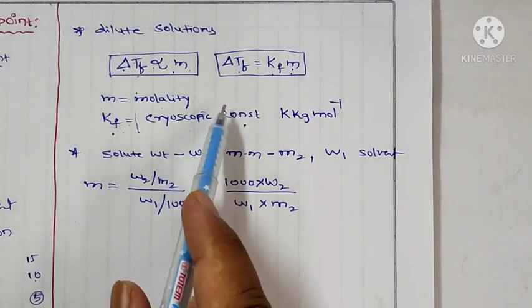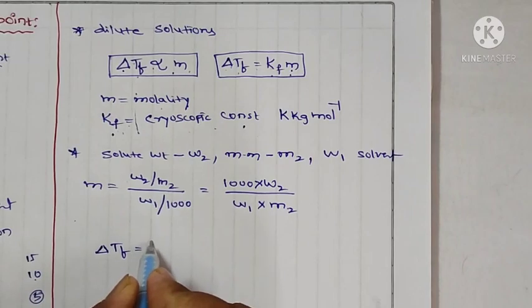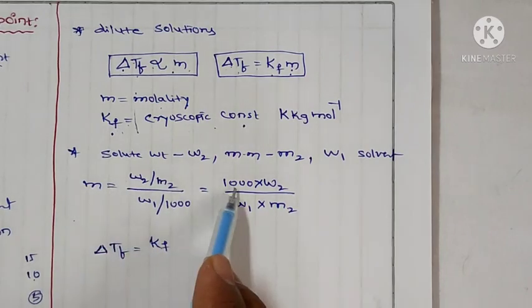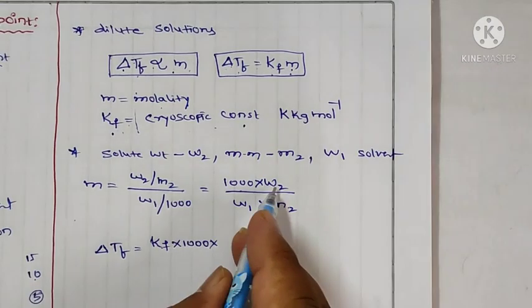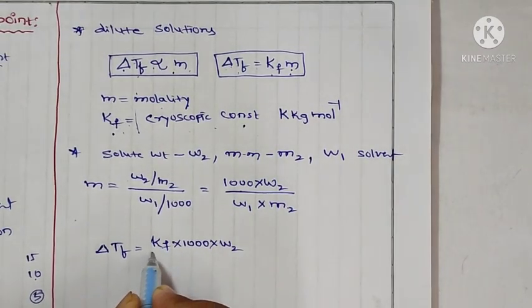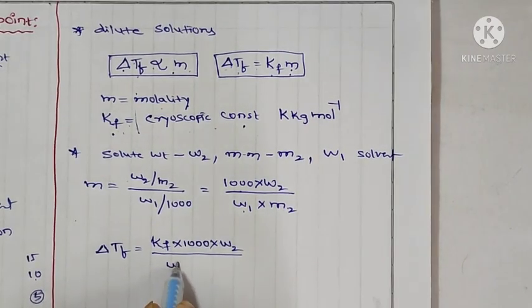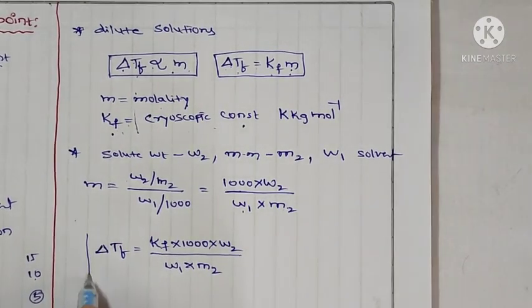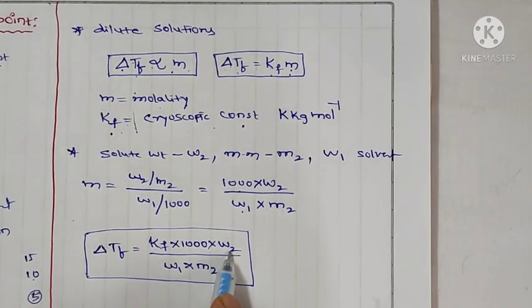And from the above equation, delta Tf is equal to Kf into m, which is Kf into 1000 into W2 divided by W1 into M2. So delta Tf is equal to Kf into 1000 into W2 by W1 into M2.